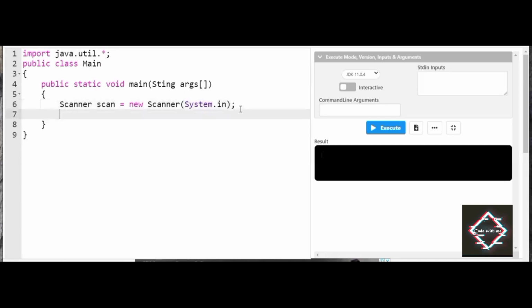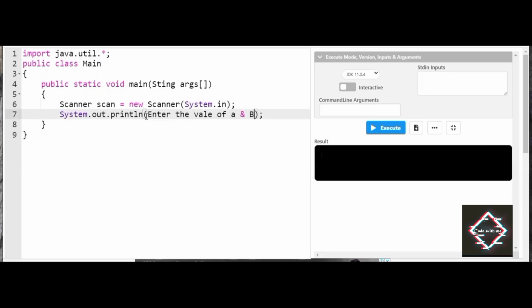So what I will do, I'll accept input: System.out.print, enter the value of a and b.